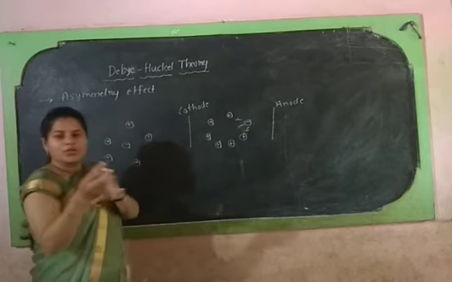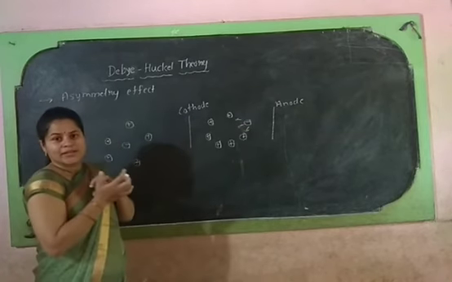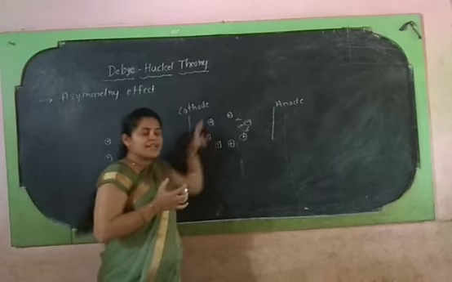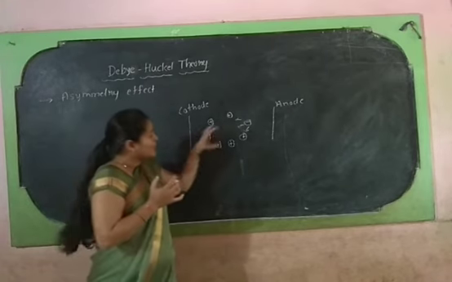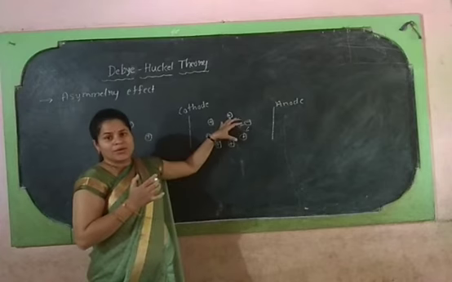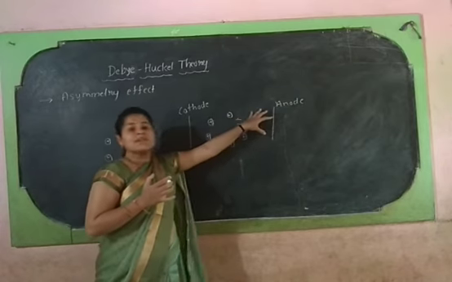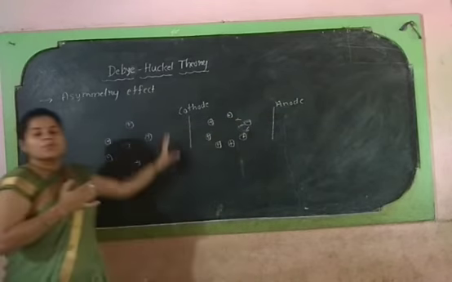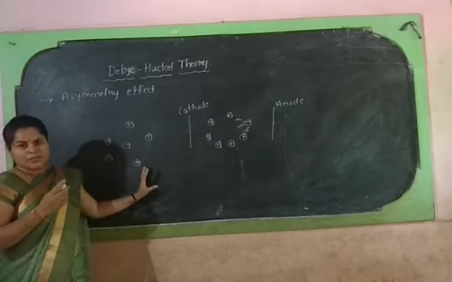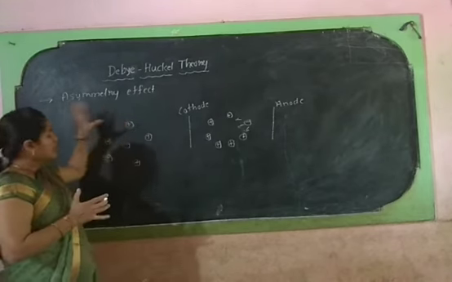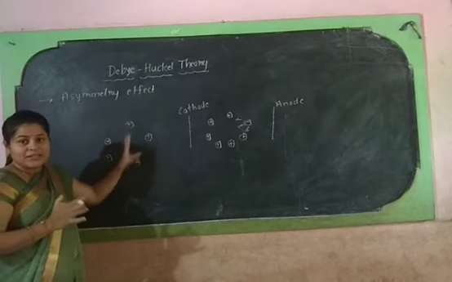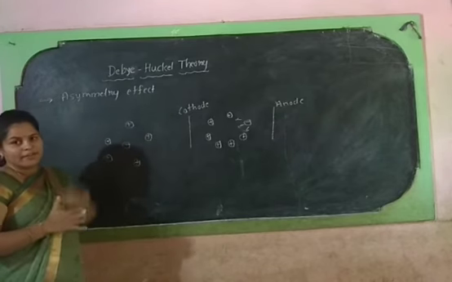The negative ion will drag back because it is experiencing a force. So completely this anion gets out from the symmetry formed by the positive ions. Because of this distortion of symmetry formed by the ionic atmosphere, this is called the asymmetry effect.